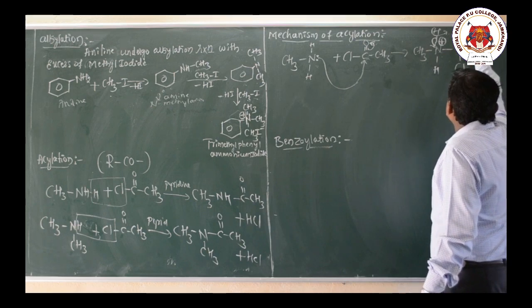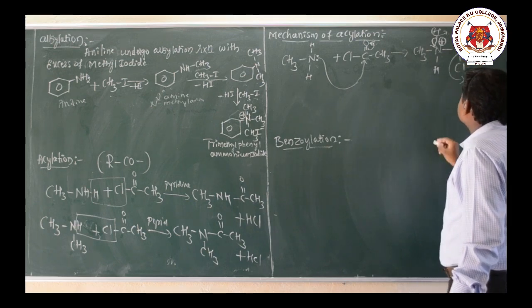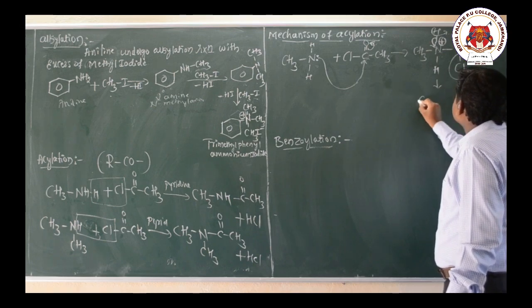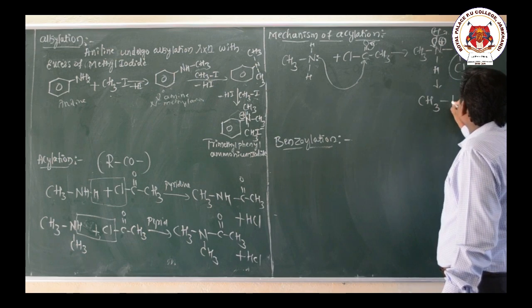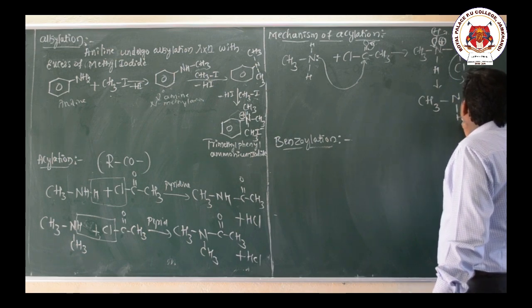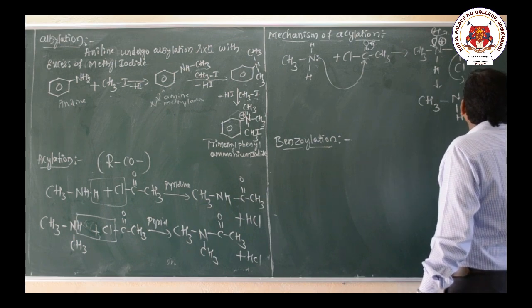Again the minus charge shifts back, and Cl minus is eliminated. Now the product is a substituted acetamide, CH3NHCOCH3, plus HCl.